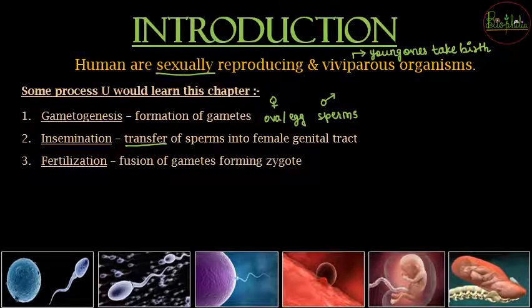Then fertilization. Fertilization जो होगा, it is going to be the fusion of gametes that will form a zygote. So gametes जो होंगे, you know, gametes are going to be haploid, यानी सिर्फ एक one set of DNA is going to be present, or one set of genes will be present, but in zygote it will be diploid. That means it is going to have two sets of genes. So first of all, you need to also understand that ये जो दो points हैं, that is gametogenesis and insemination, these two points are going to be called pre-fertilization events.